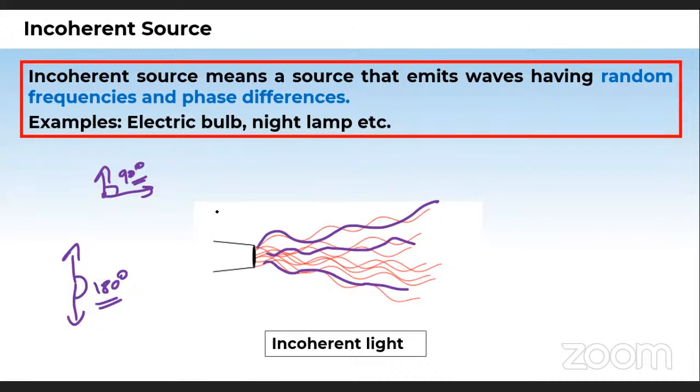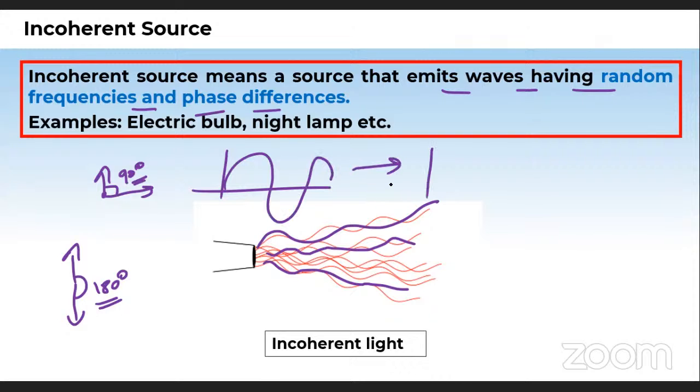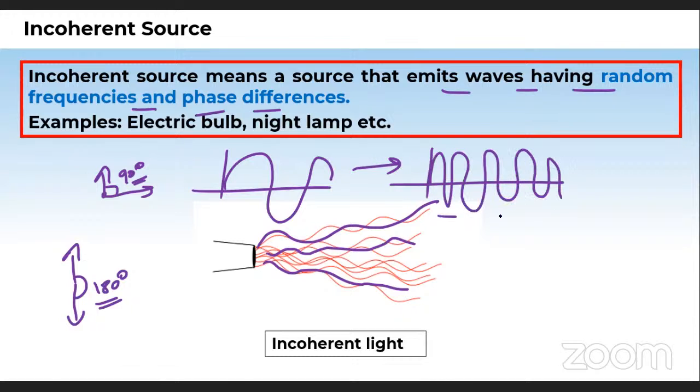And it says like this: sources that emit waves having random frequencies and phase differences. Frequency means what? Suppose its frequency is somewhat like this, and some has more frequency, keeping all the rest of the conditions the same. More frequency means the number of waves in a particular region will be more. So when you alter frequency and phase differences, you can create a number of waves incoherent, and such a source will be known as an incoherent source of light.